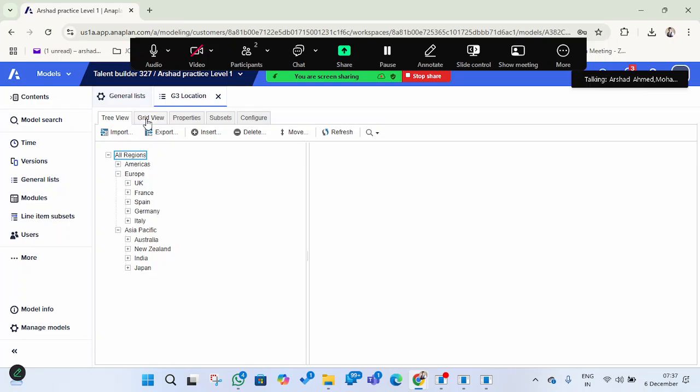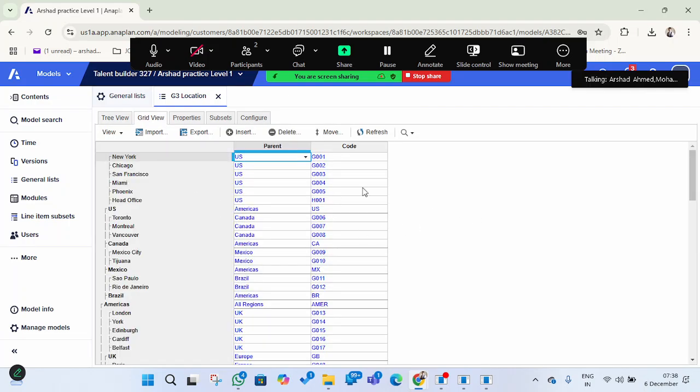If you want to see the data, you need to go into grid view. All this information will be available here. So this is the location, and this is the country, and like this we have, under this, the locations for Canada, then Mexico.